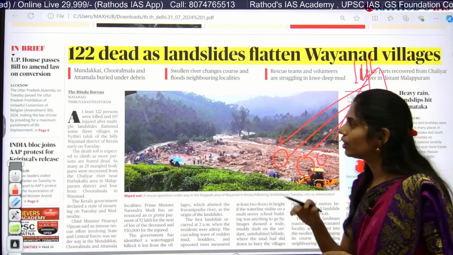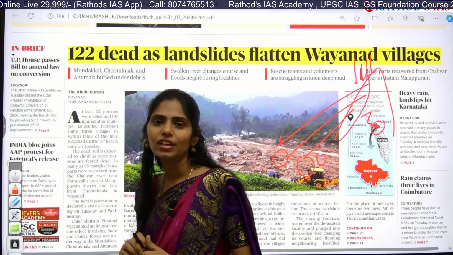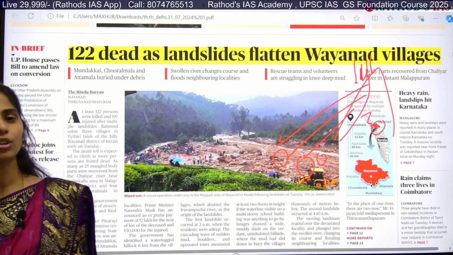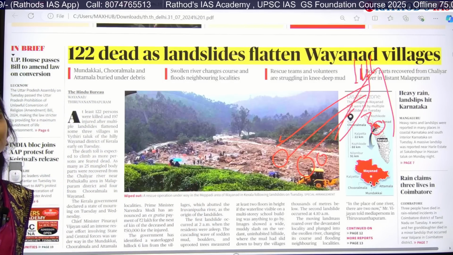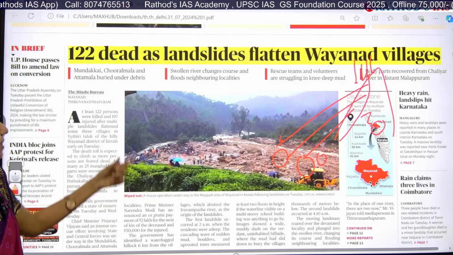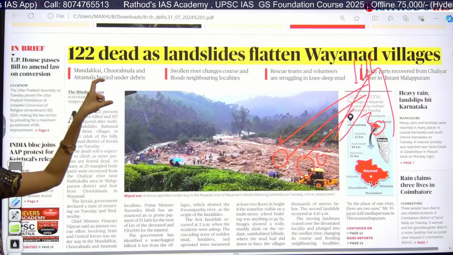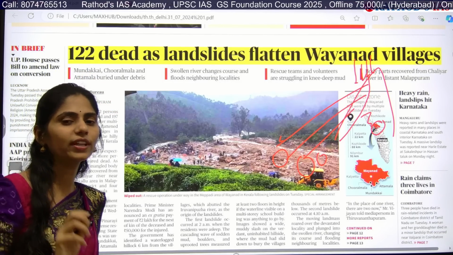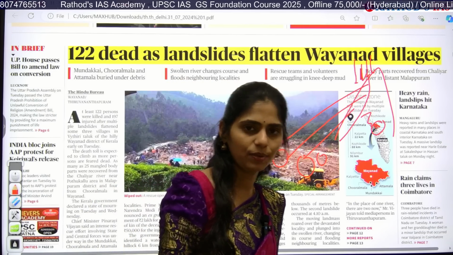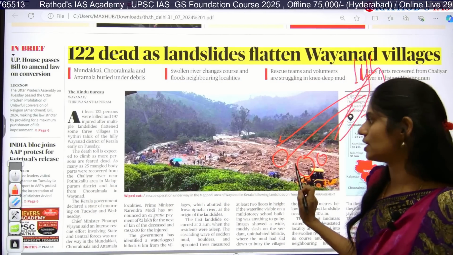Not only these 122 people, the unofficial data is saying that more than 1200 people had died, but we don't know exactly. In this newspaper it is saying just 122, but it is a very small number according to me. In some news channels I heard more than 1200 people are missing in this event. So it is a very huge disaster.